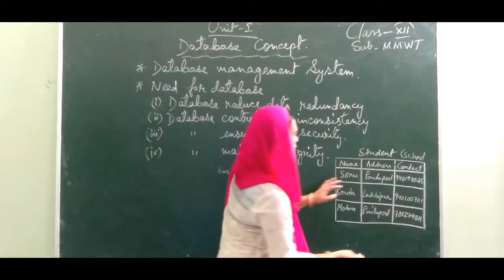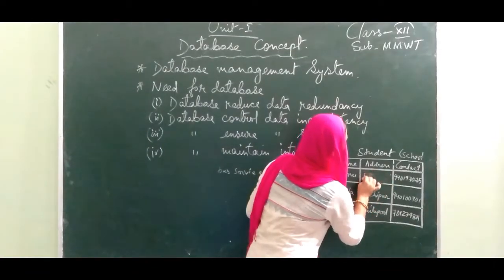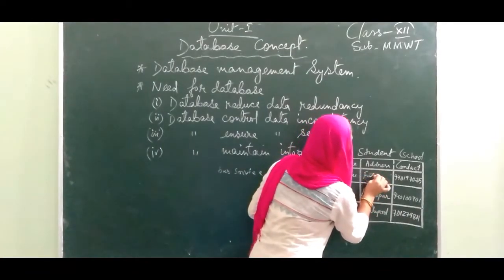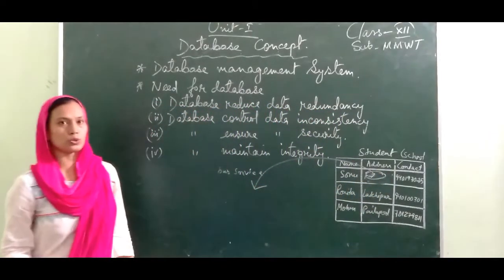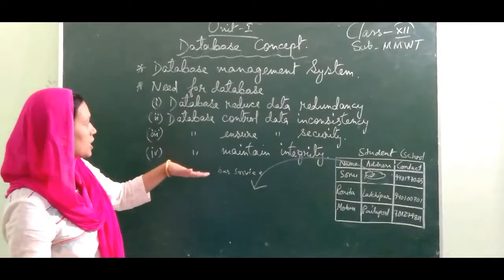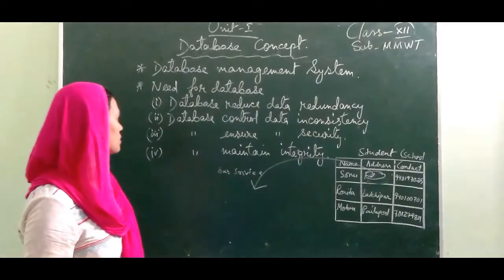When you cancel this address here and put a different address, the same change will be done in the other register also. In this manner, database will reduce inconsistency.